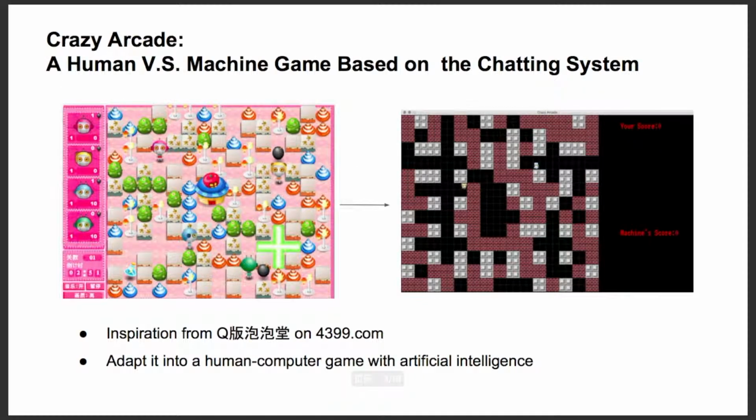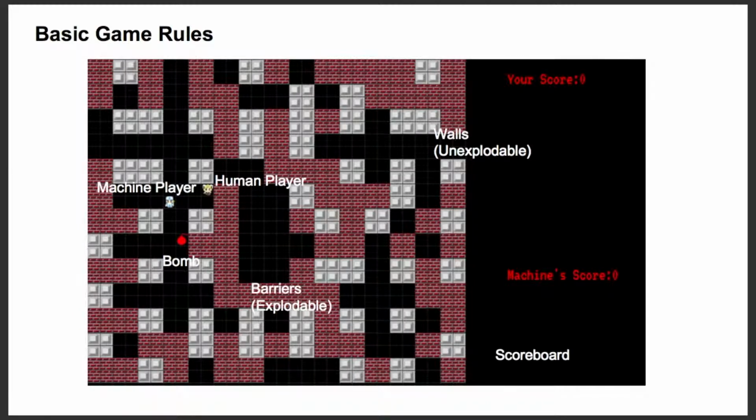Our inspiration comes from a game called Q 版泡泡糖 on China's most popular game website, and we adapted it into a human-computer game with artificial intelligence. The game contains two players, a human-controlled agent and a machine-generated agent, and there are several varieties in landform. For example, there are various blocks that can be destroyed by bombs, and walls that forever exist.